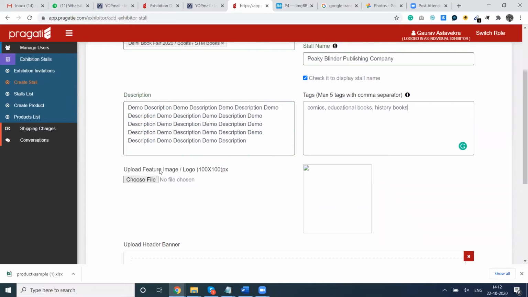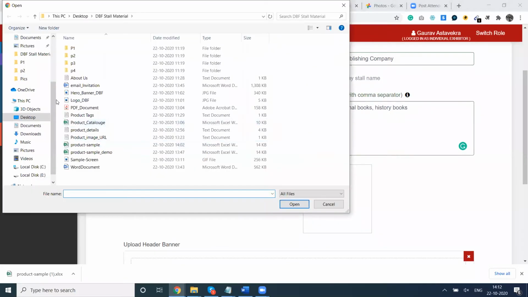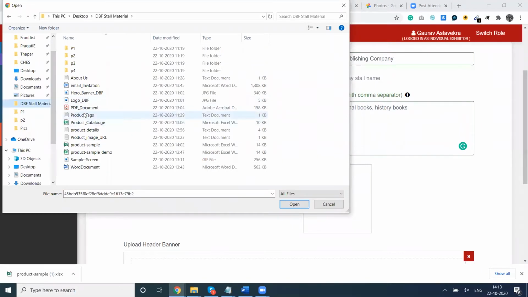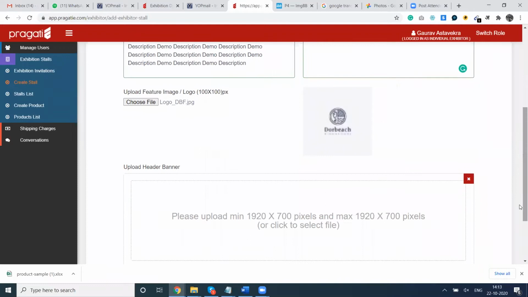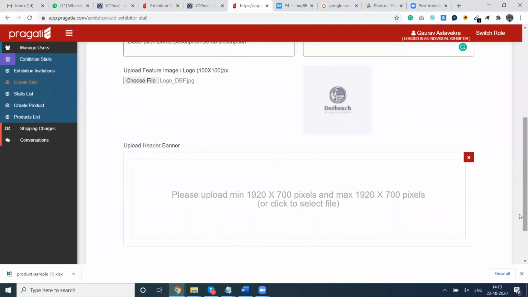Now the logo of the stall can be different from the logo of the company, so you may want to choose a different logo for this stall. You have to select a file which would be 100 by 100 pixels.